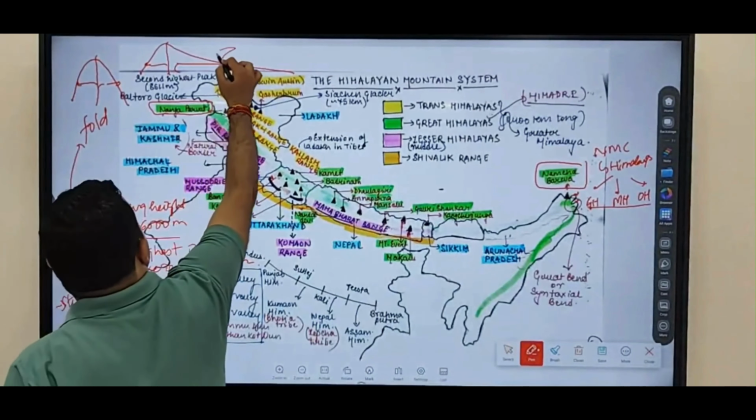So this part is a gradual slope, and this part is which type of slope? Steep slope. So on the Indian side you will find steep slopes, and on the Chinese side you will find gradual slopes. So this is due to the asymmetrical type of folding. Clear?